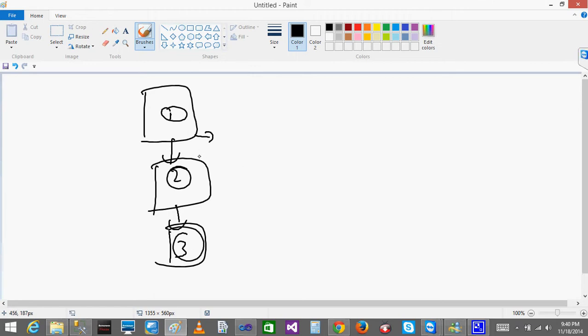Let's say the first task is successful, but when I go to the second step it fails. Even though the second step failed, I want to execute the third step also. I don't want the output of the second step. But what happens now is that if the second step fails, it will not go to the third step. We want to execute the third step also. We will see how to do that.